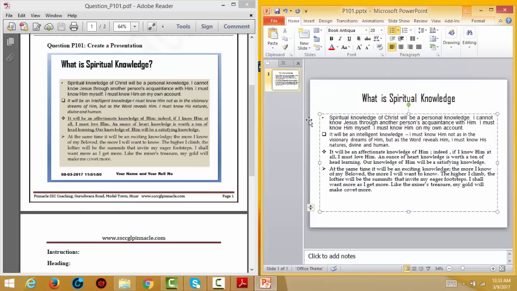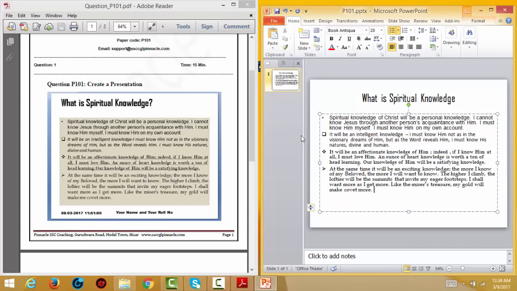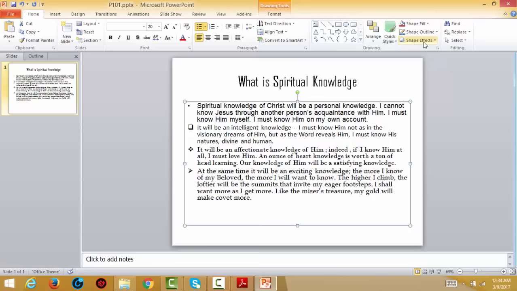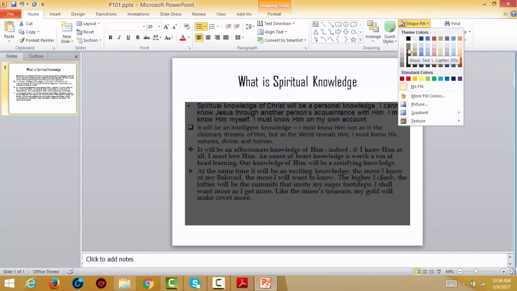After that, in the next case, fill the background of the text block with the same color as in the sheet given. This is the color. You click here, and then you will find shape fill here, and use this.